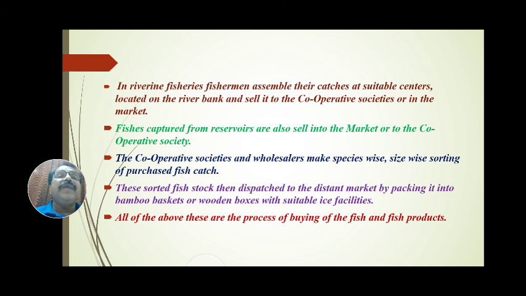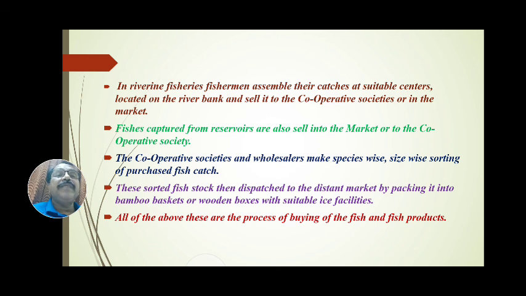In riverine fisheries, fishermen assemble their catches at suitable centers located on the river bank and sell it to the cooperative societies or in the market.